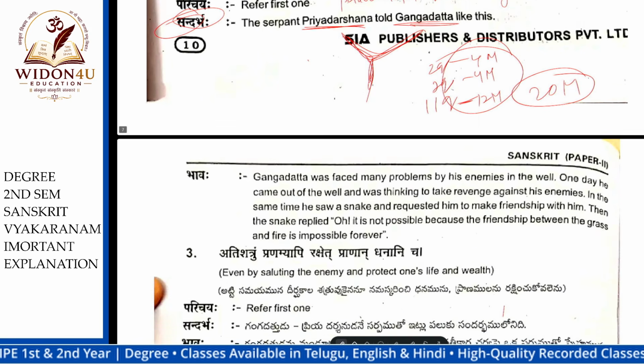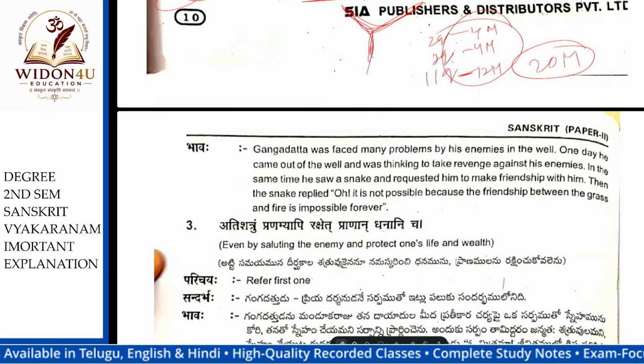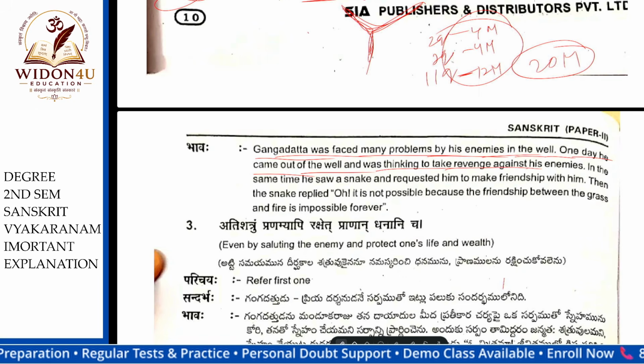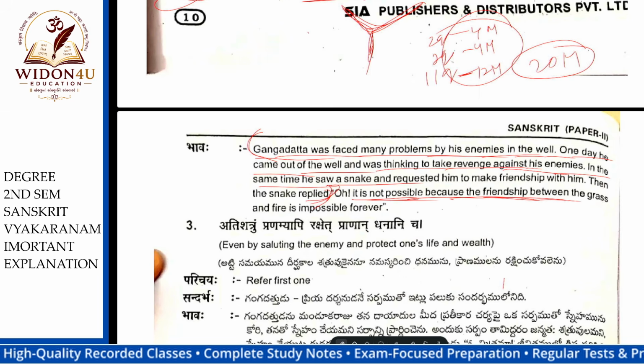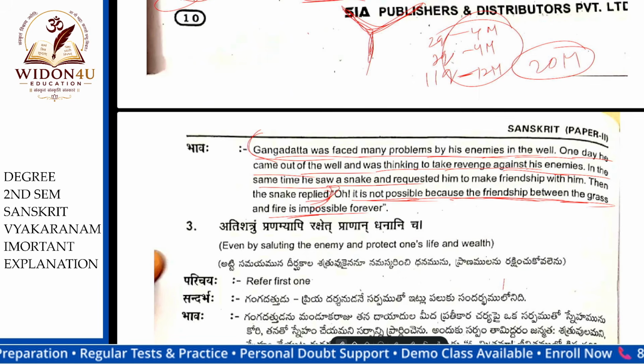See what is happening. Many problems are faced. This is the same thing we see in everything, from here to here. The snake requested, from here to here, same thing. This is not possible because of the friendship between grass and fire, impossible forever. This is the first one.